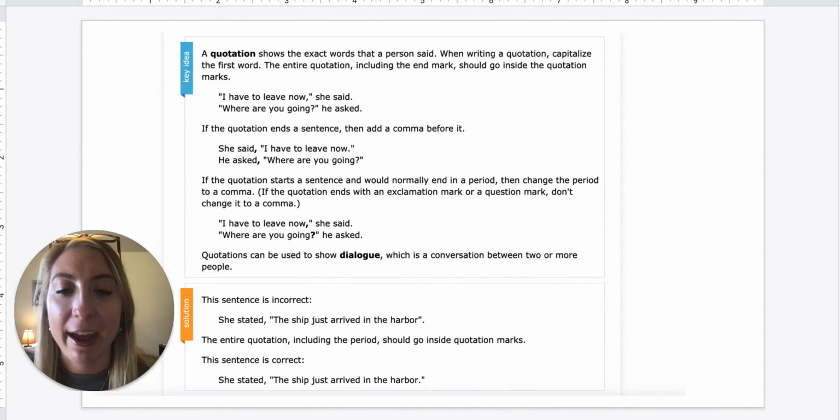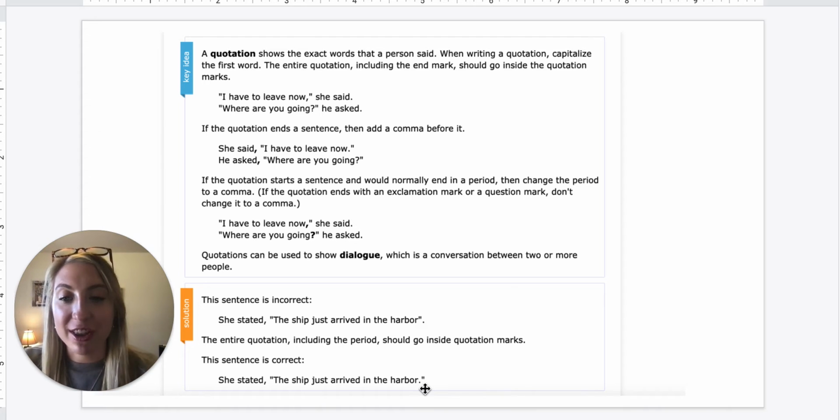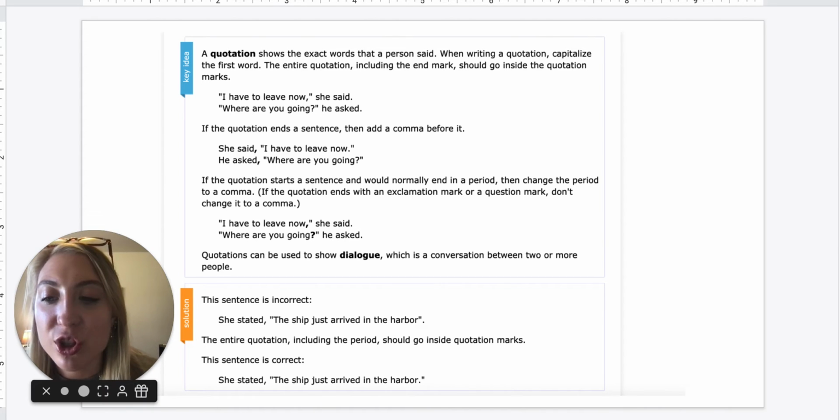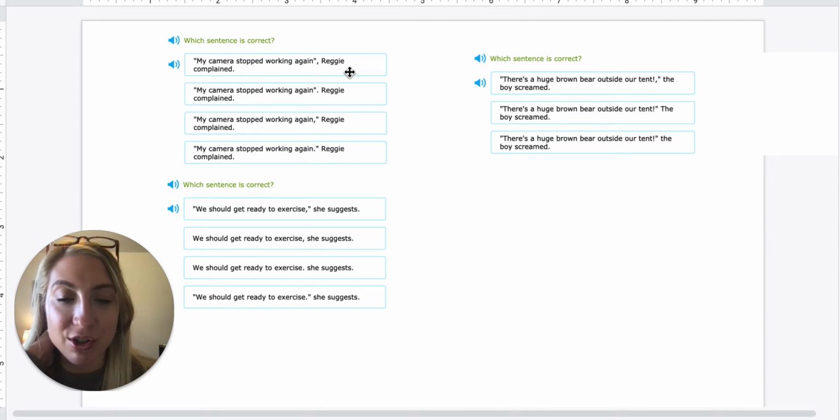Kind of like that. So here, this sentence is correct. It says, "She stated, comma, the ship just arrived in the harbor." So right away, the period should be inside the quotation mark. So that's wrong. It would have to look like this, where it goes period and then the quotation mark on the outside. So let's go over some examples together. Which sentence is correct? "My camera stopped working again," Reggie complained.